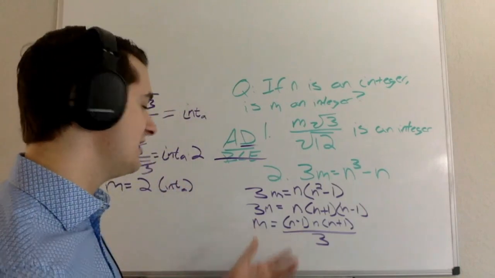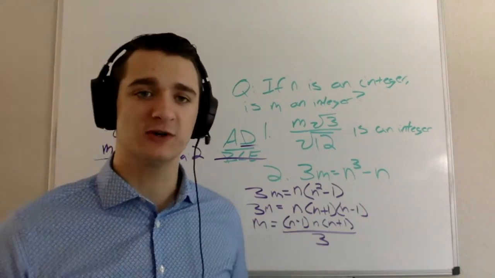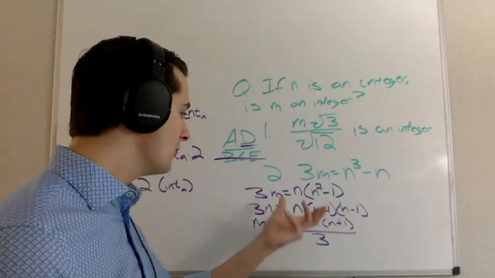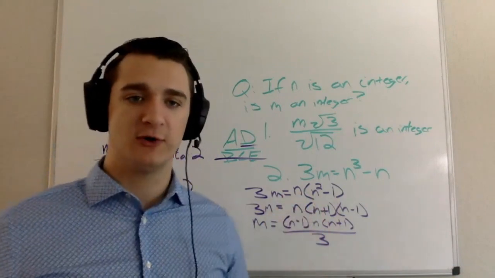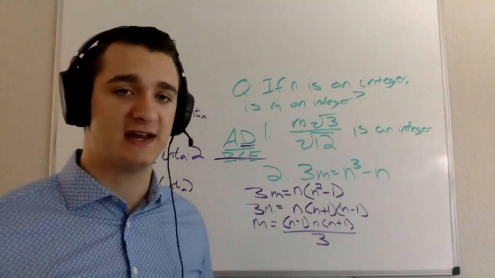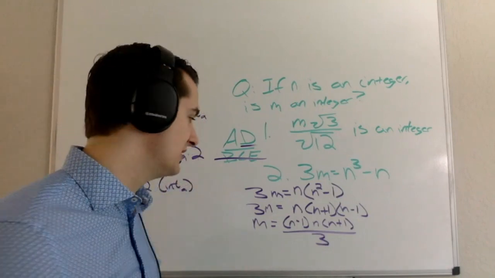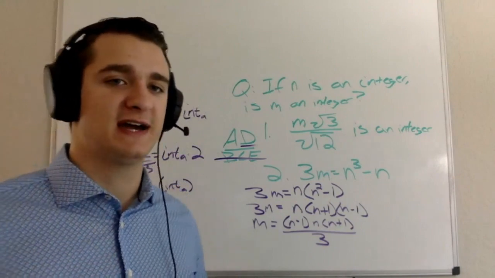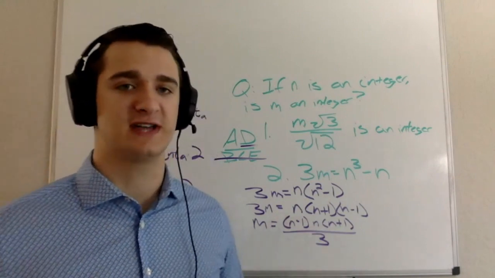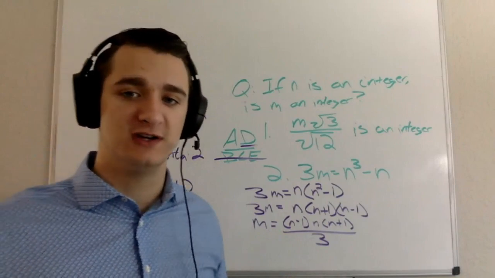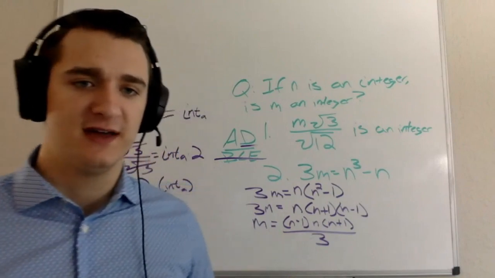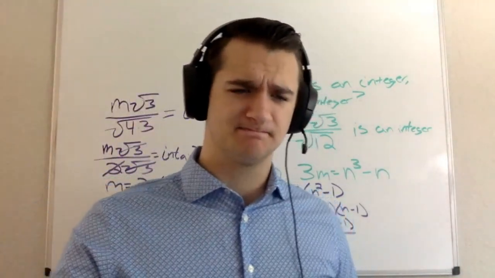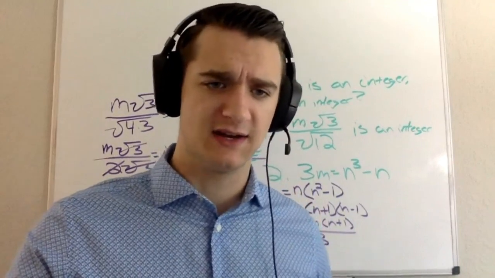So you can see what we did here is a very common thing, not always how it works, but very common on the GMAT, where once you do some algebra, you're able to turn on the logical side of your brain and use logic. One of the skills to develop is that when you're using the algebra side of your brain, you don't completely shut off the logic side, and when you're using the logic side, you don't completely shut off the algebra side. Let's go ahead and take a look at another one.